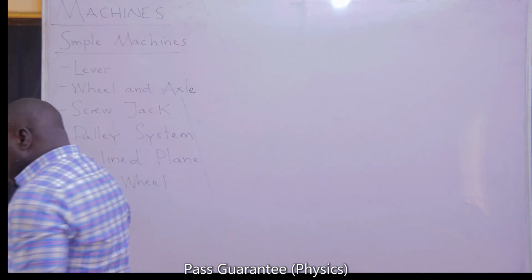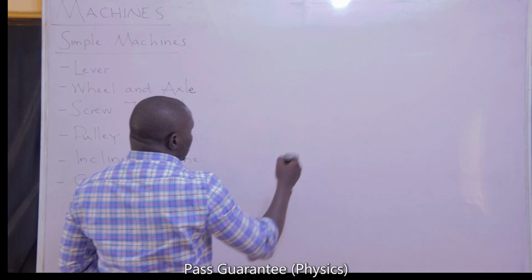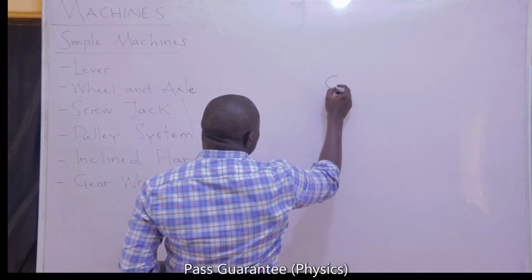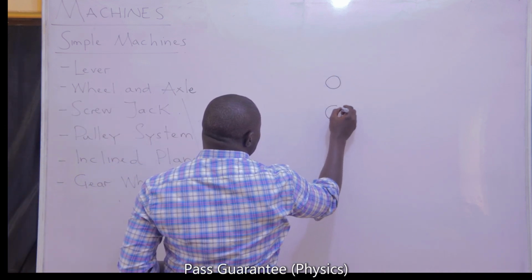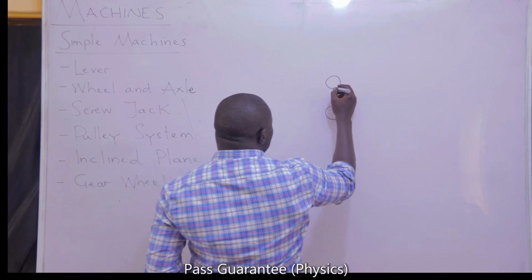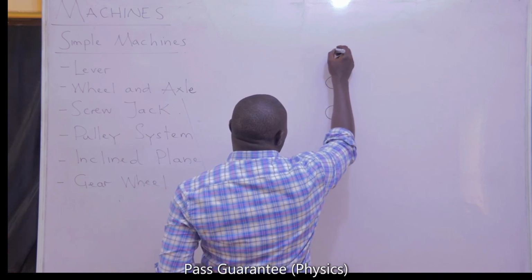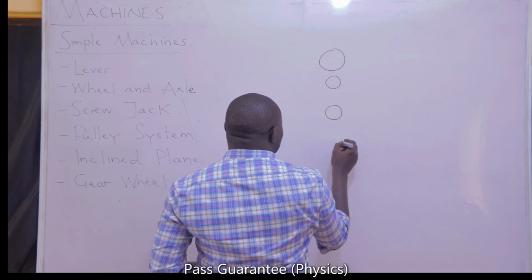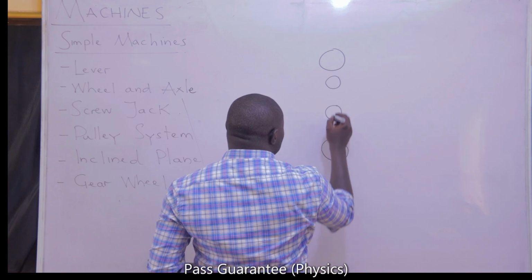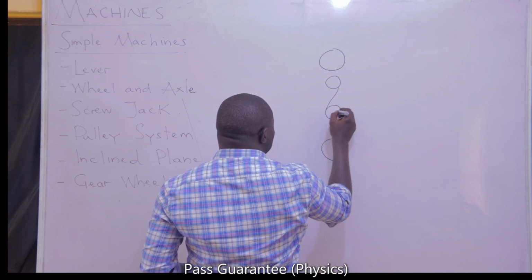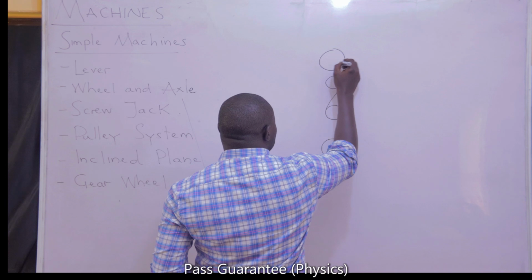Pulley system. A pulley system requires the use of wheels and ropes. They are usually used in construction sites to lift heavy machines. They are connected with strings.